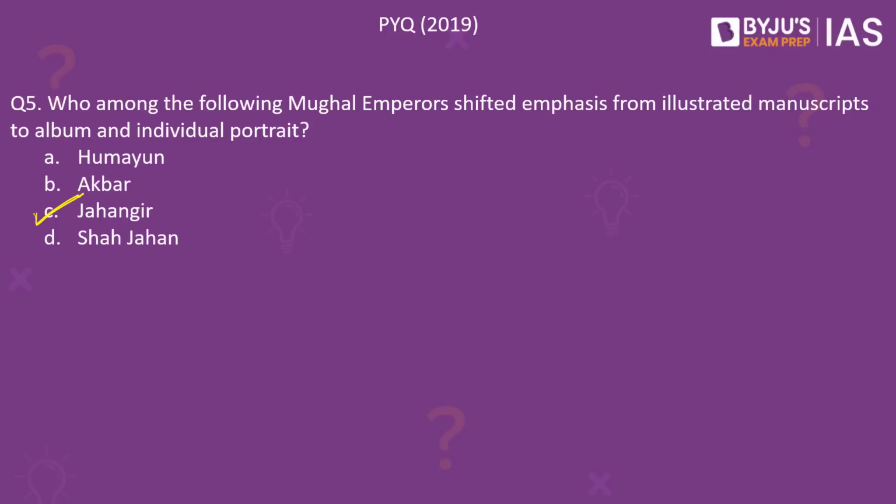Please note, the Mughal school of painting actually originated in the reign of Akbar. The major themes of Mughal paintings revolved around battles, hunting scenes, wildlife, etc. Notably, Jahangir was especially fond of art and architecture. He in fact commissioned, catalogued and preserved many artworks. It was Jahangir who shifted emphasis from illustrated manuscripts to the album and individual portraits.